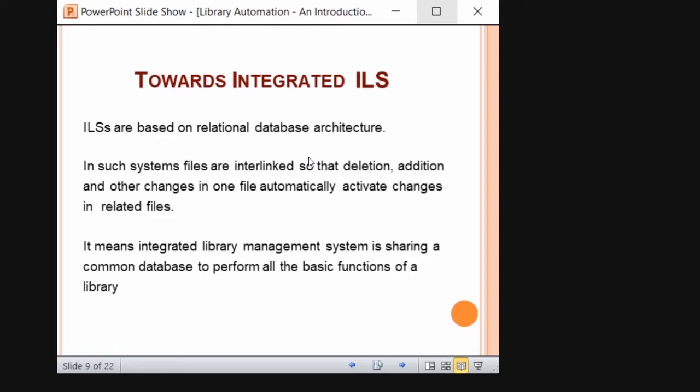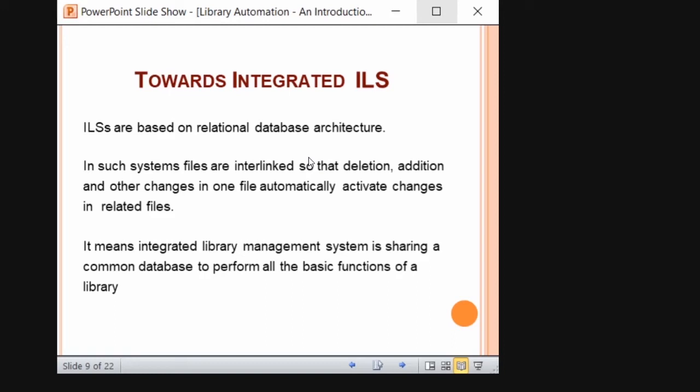So when I make an entry in the cataloging module, it will automatically exhibit in the OPAC, and it will automatically show in the circulation module that this book is available. So this is interlinked. It's not only in the cataloging module, but it will be available in the OPAC as well as in the circulation module also. When a user searches for this particular book, it shows that it is available. See, this is the interlinking.